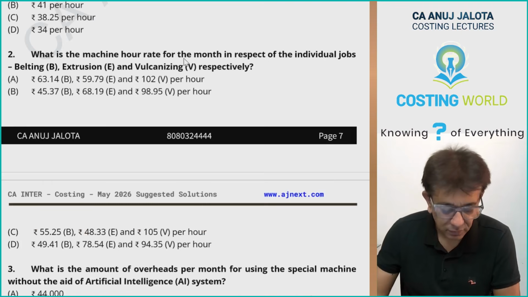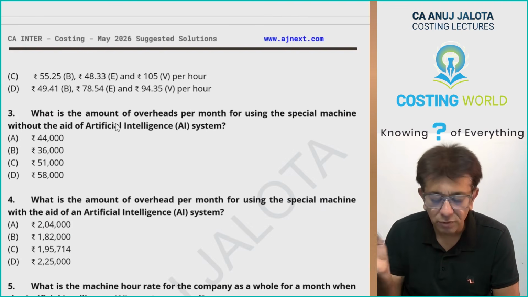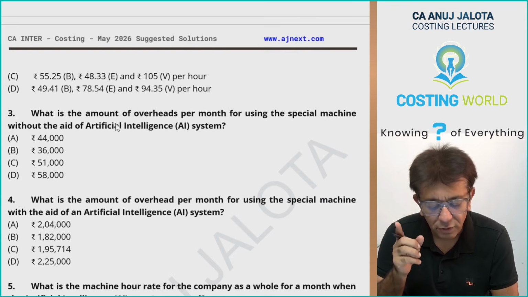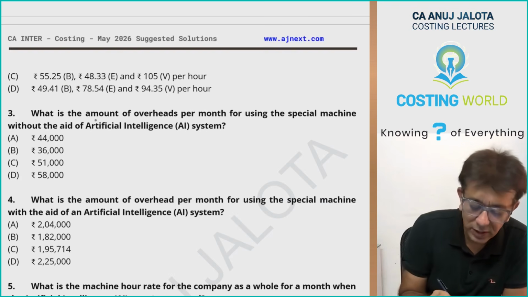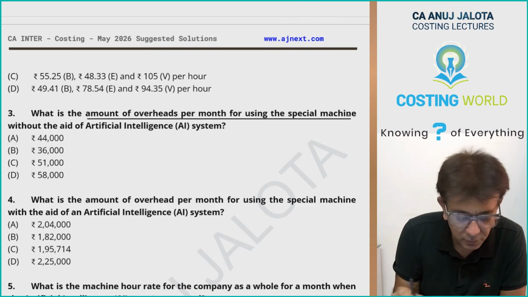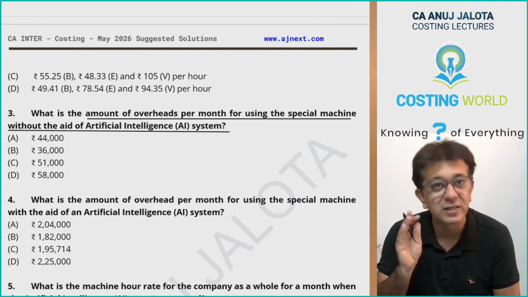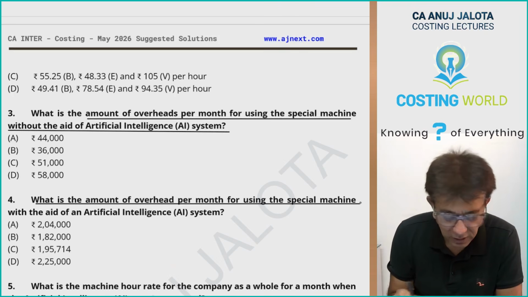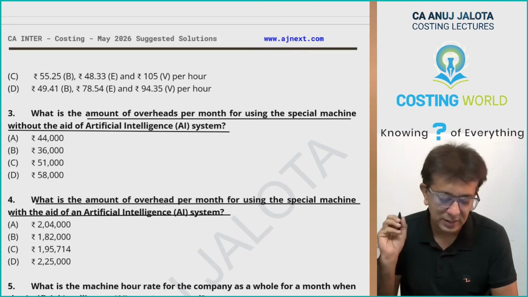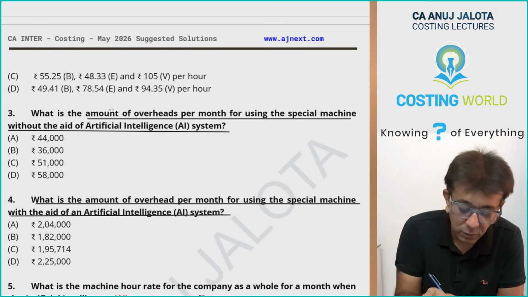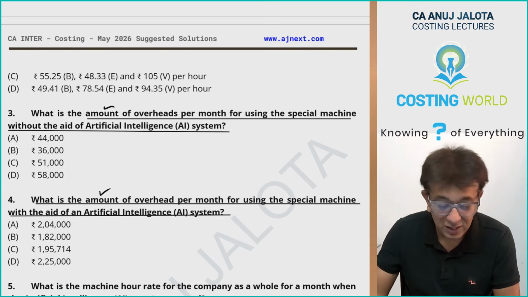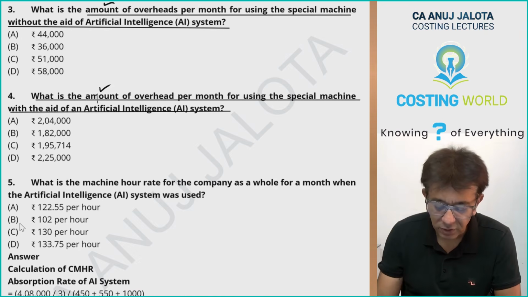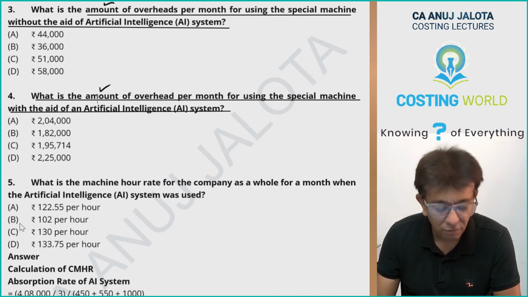Then, what is the amount of overheads per month for the special machine without the aid of the AI system? And what is the amount of overheads per month for using the special machine with the use of the AI system? So here you have to find out the amount of overheads. In the first 2 cases, you have to find out the hour rate. Further, what is the machine hour rate for the company as a whole when the AI system was used?